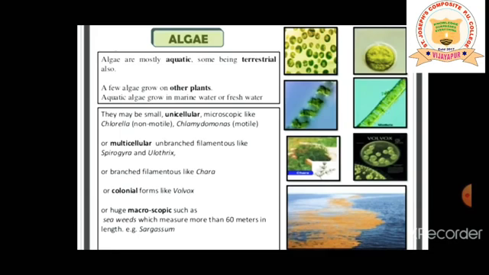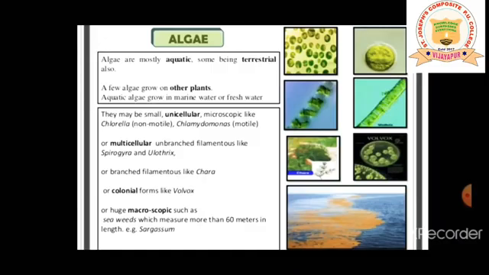Here, firstly I will be discussing the structure of the algae. The algae are small, unicellular, microscopic, like chlorella. For each and everything you should remember the example, because examples and their structure are important for the point of theory as well as for the point of competitive. They will ask you the examples. They will ask you a question like, name the algae which is small, microscopic, unicellular. So the example will be chlorella, and it is non-motile.